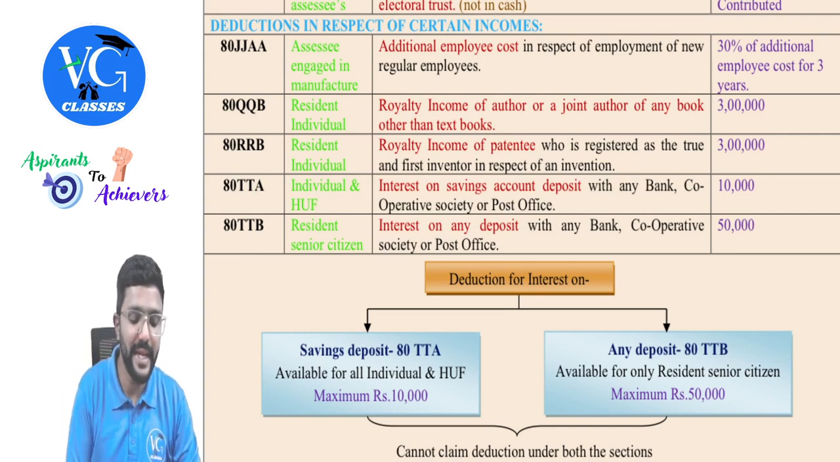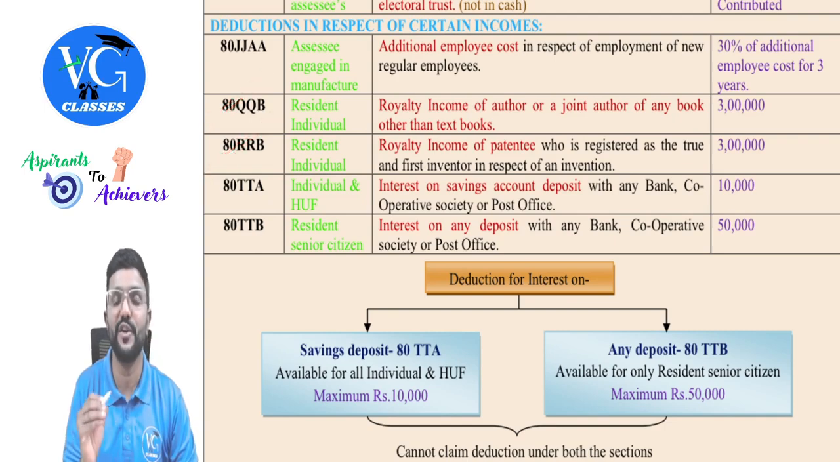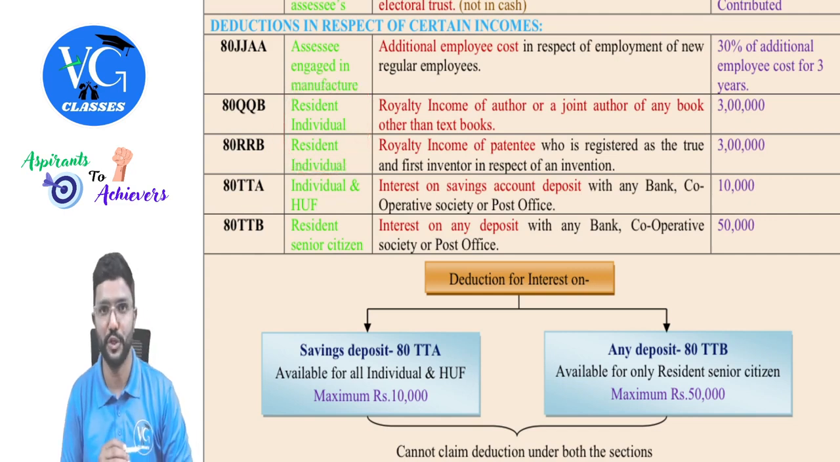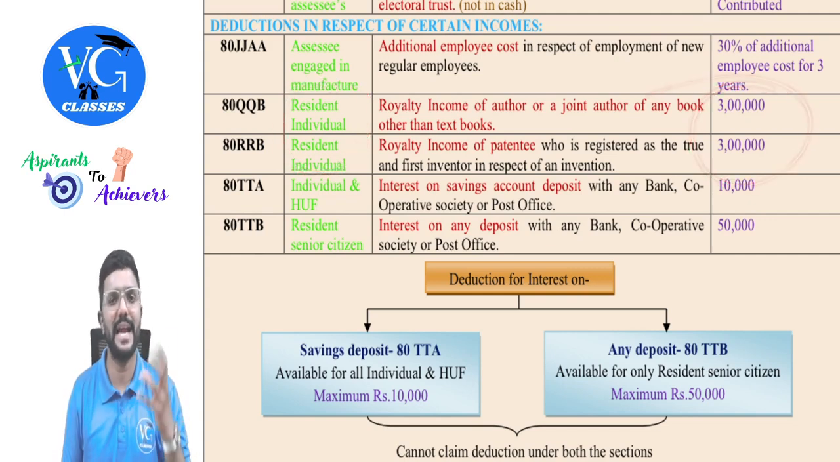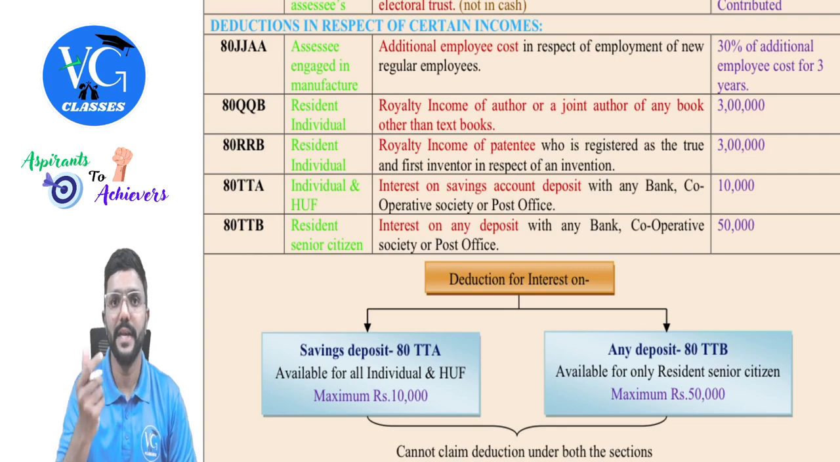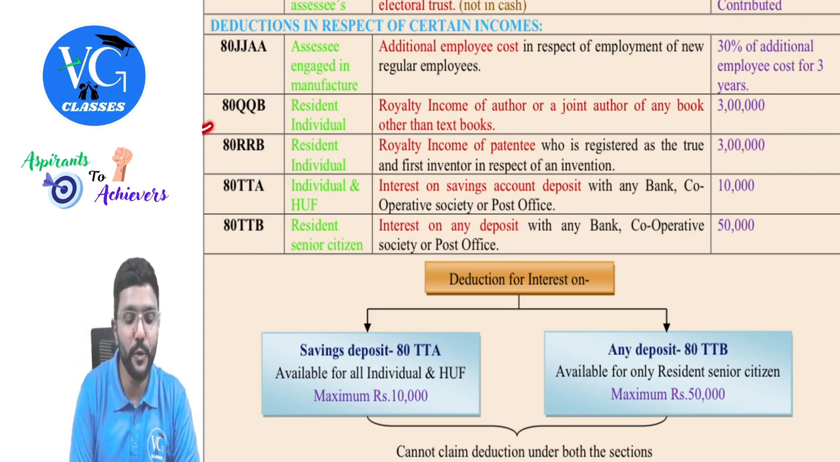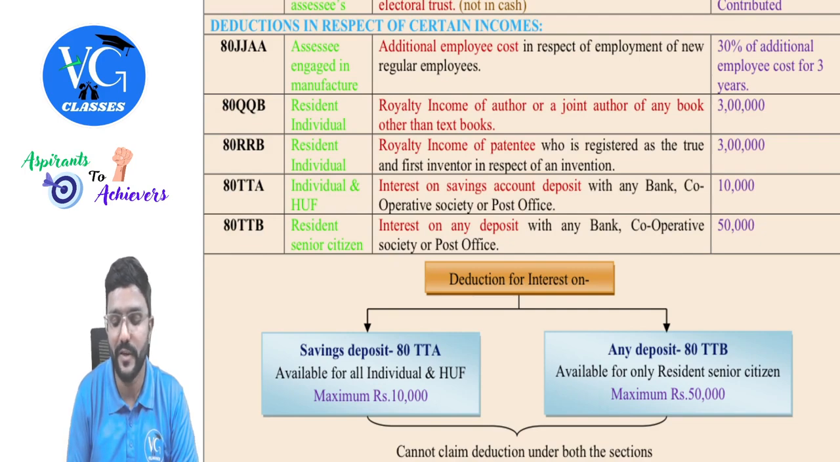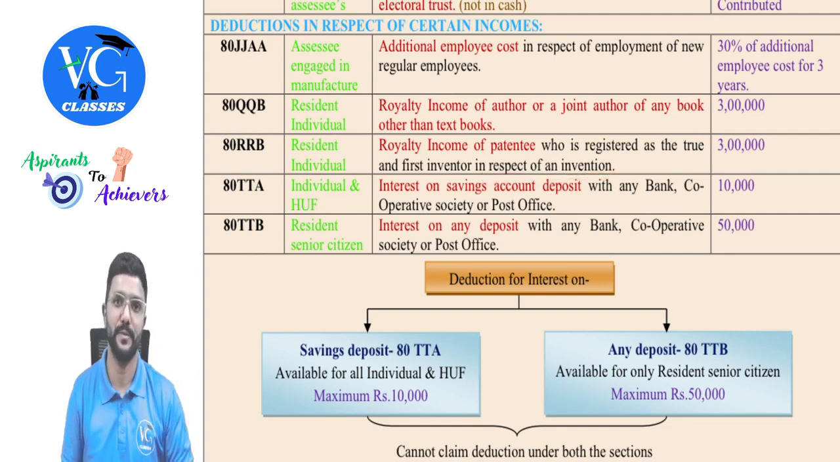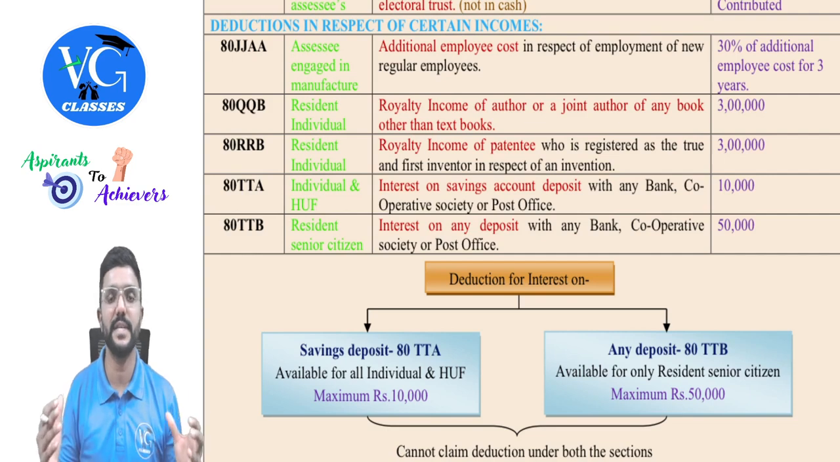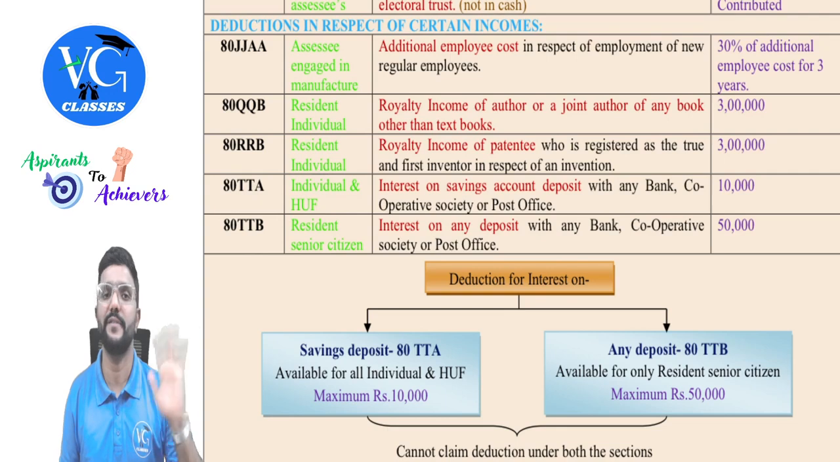Okay. Then 80QQB and 80RRB provide deductions for royalty income for the resident individual. Maximum 3 lakh. That is actual royalty income or 3 lakh, whichever is lower. But royalty income on what, sir? 80QQB gives deduction for royalty income of an author or joint author of any book other than textbook. Whereas 80RRB gives deduction for royalty income of a patentee who is registered as the true and first inventor in respect of an invention. Got it? Two different sections give deduction for royalty income on different things.